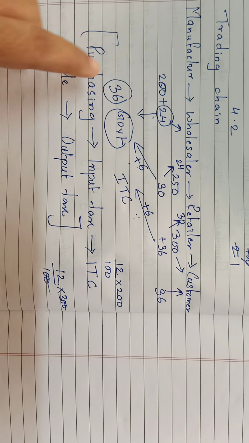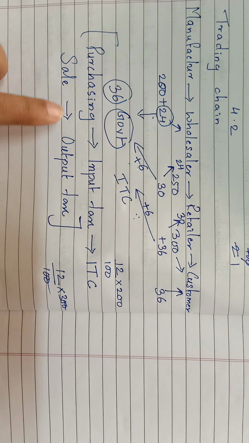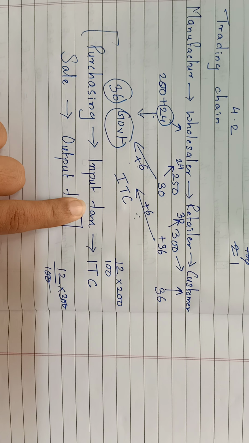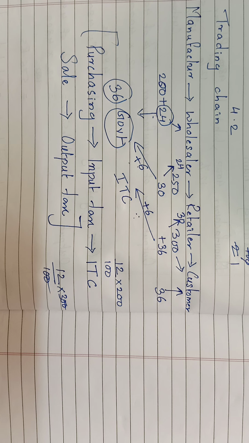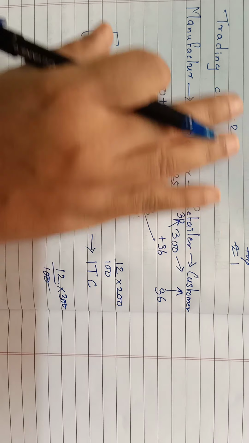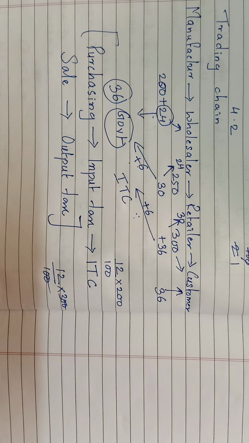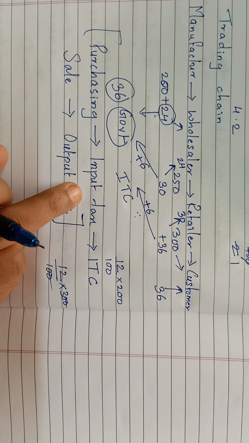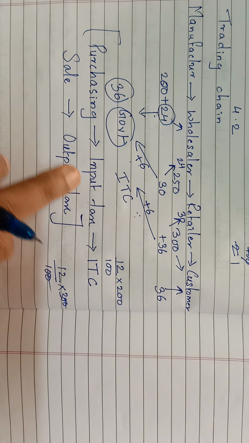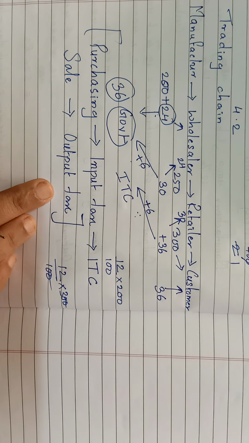Okay. So while buying the product, we call that tax input tax. And while selling the product, we call it output tax. So from this whole product chain, what you need to summarize or remember is, when you purchase a product, the tax that you pay is called input tax. And when you sell the product, the tax that you collect is called output tax.